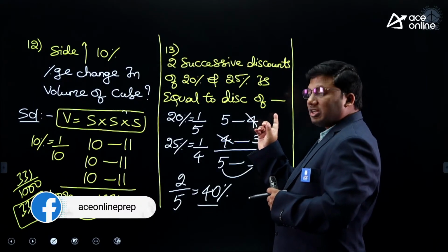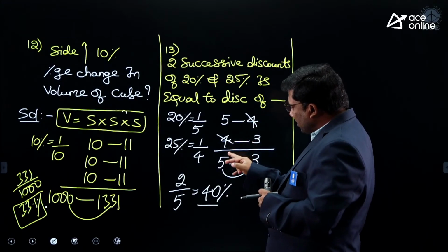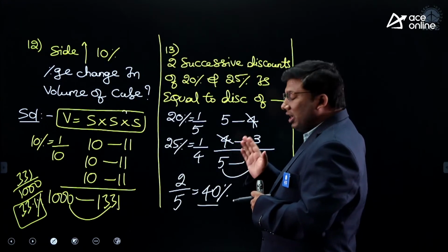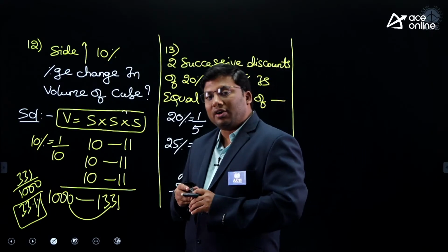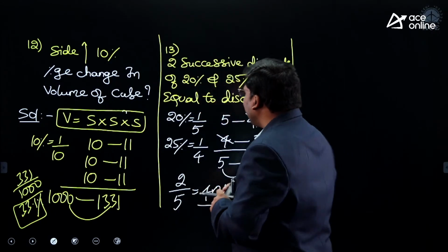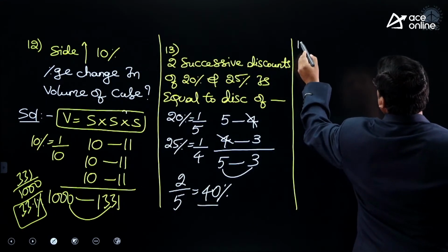On 5, 1 discount 4. On 4, 1 discount 3. 4, 4 cancel. 5 is becoming a 3. If 5 is becoming a 3, there is a decrease of 2 on 5. 2 on 5, it is 40%.